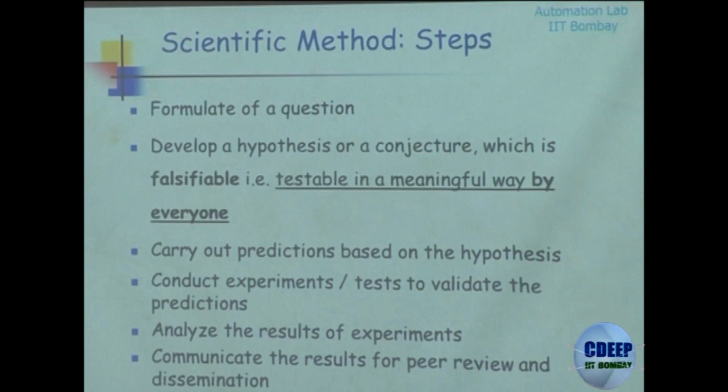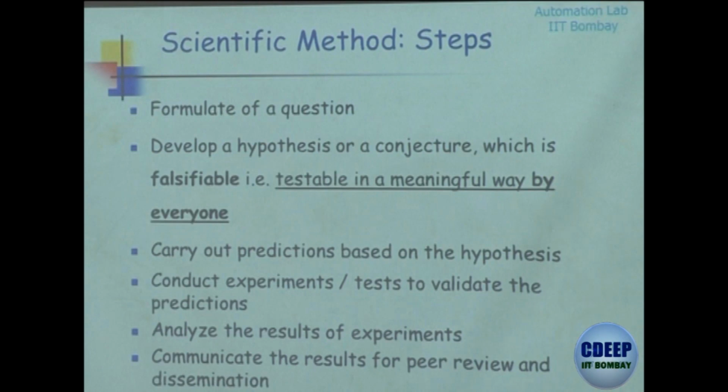Then we carry out predictions based on this hypothesis and conduct experiments to test and validate the predictions. Analyze the results of the experiment, and finally, the most important step, we communicate the results for a peer review.